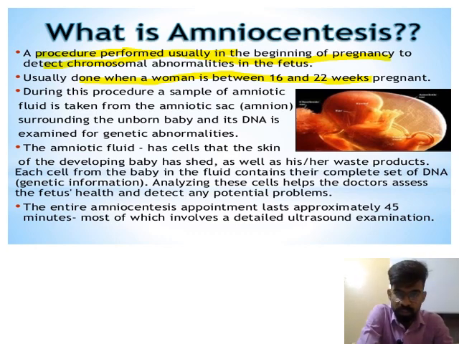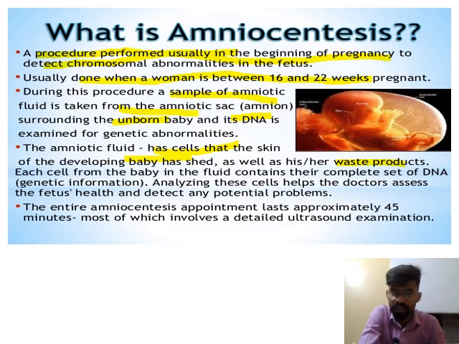During this amniocentesis, a sample of amniotic fluid is taken from the amniotic sac or amniotic cavity surrounding the unborn baby, and its DNA is detected, so that genetic deformities or genetic abnormalities can be understood. This amniotic fluid has the cells that the skin of the developing baby has shed, as well as his or her waste product.